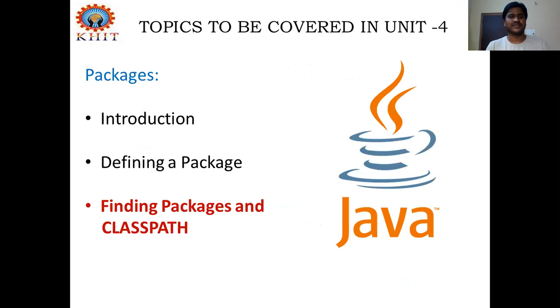Next one, finding packages and class path. I will show you this practically at the end of this video. Don't worry. First of all, keep the basic terminology and the key points of the concepts. What is a package? How to define a package? How to find a package? And how to set a class path to execute those things. Everything we will see later, one by one.